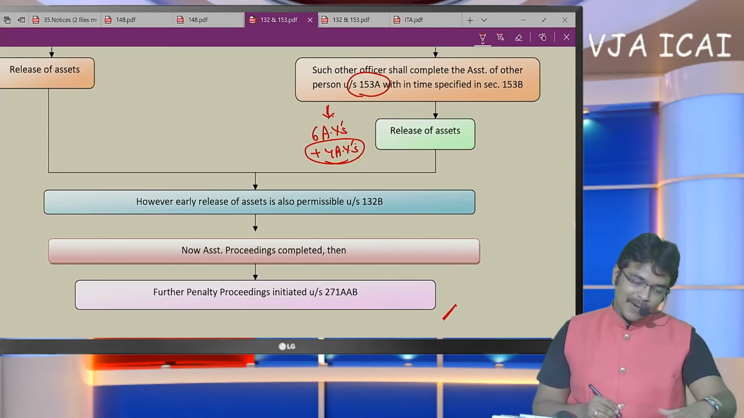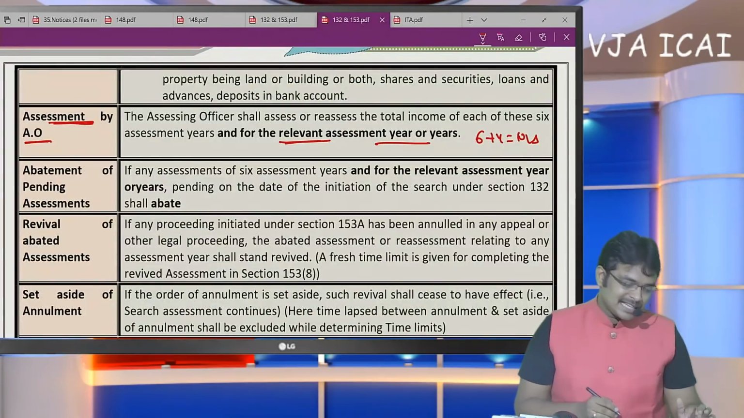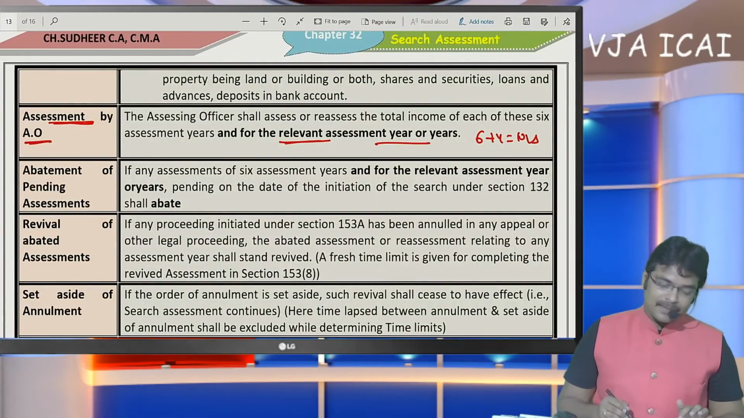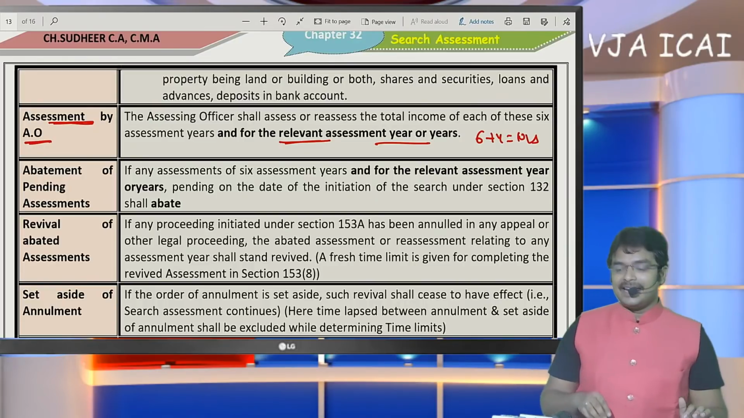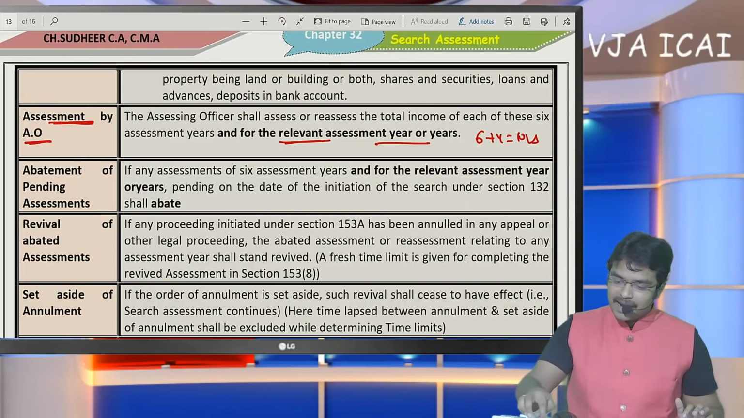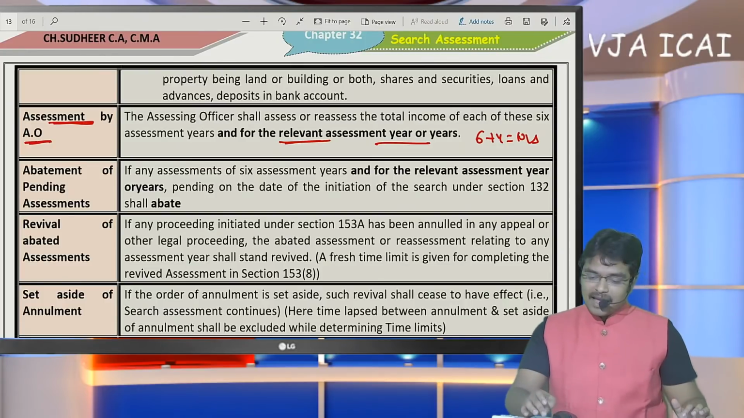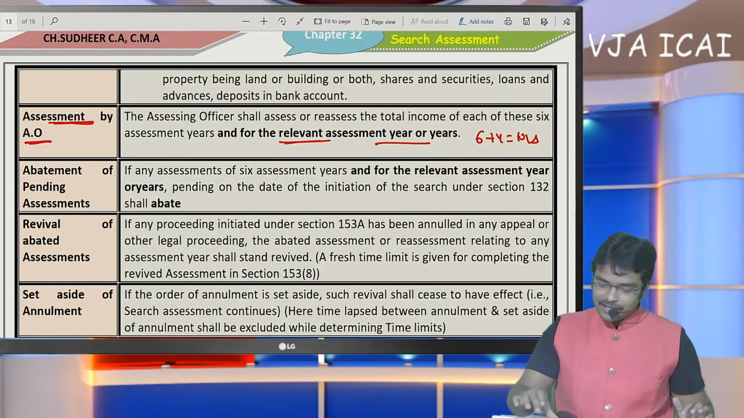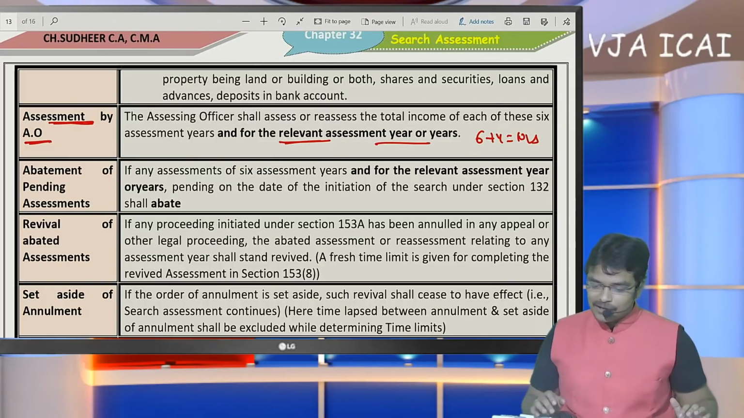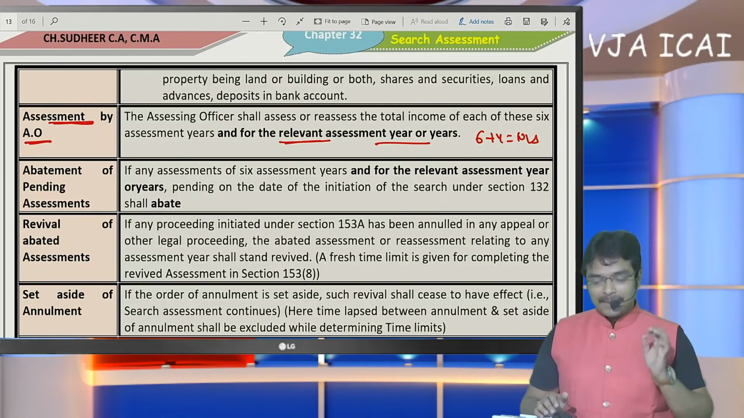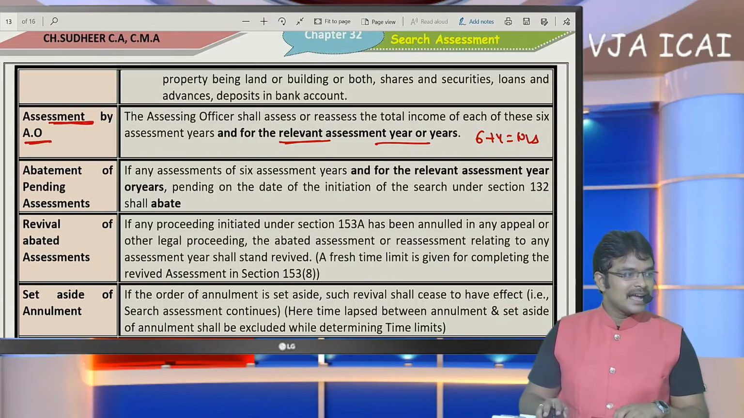So one thing I am going to present to you here is assessment by AO. Okay. What do you mean by the term assessment of other person? When initially assessment has been made in the name of one person, and during the course it was found that this document does not belong to SSE and belongs to another person, in such a case, the other person's assessment shall also be made. Other person will also be assessed under section 153A is the conclusion.